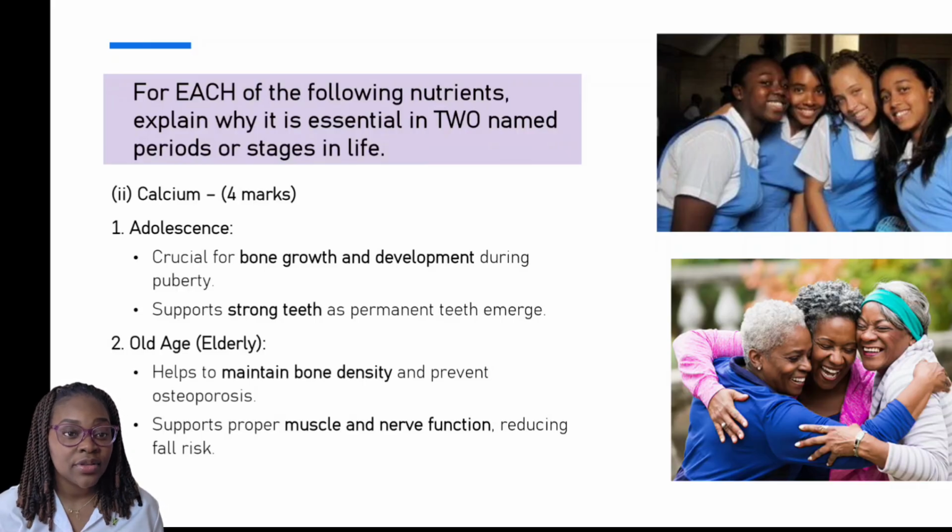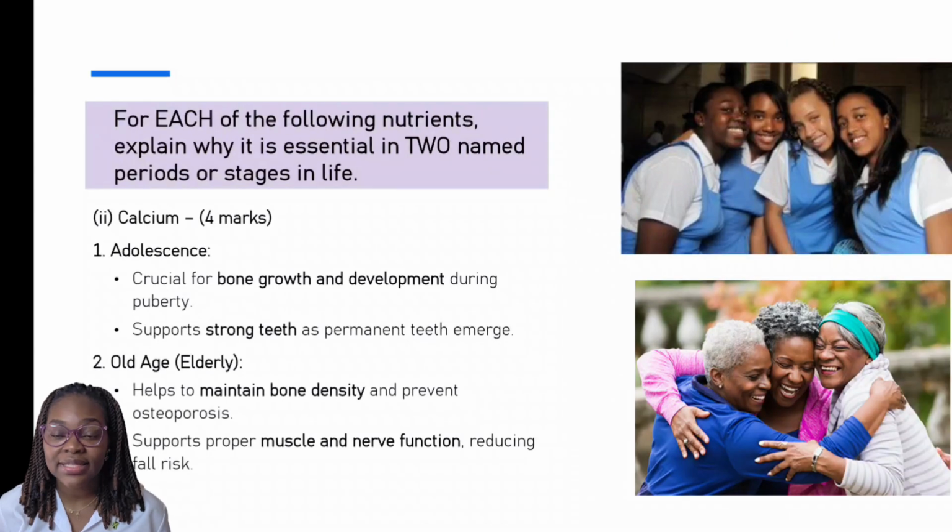Also, it supports strong teeth as permanent teeth start to emerge, so that is why calcium is important at that stage. As it relates to the elderly, it helps to maintain bone density and prevent osteoporosis, right? Also, it supports proper muscle and nerve function and reduces fall risk as well.